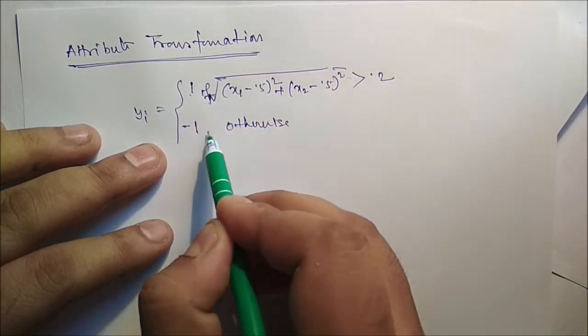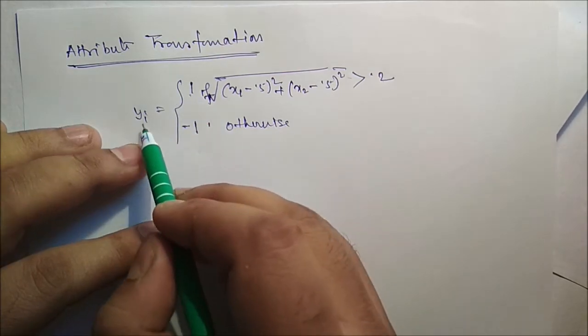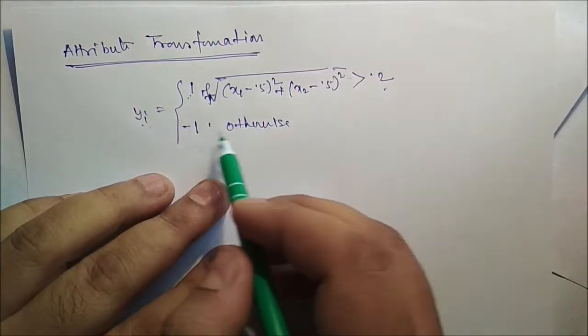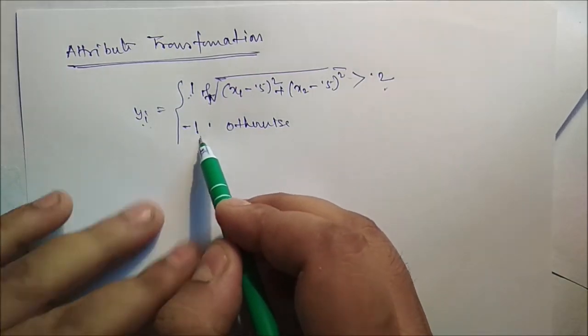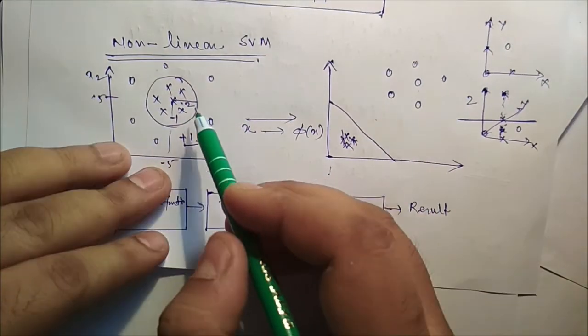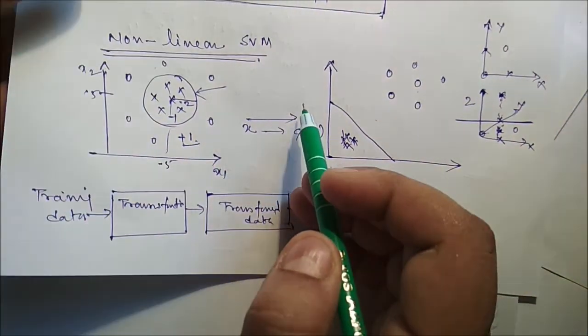So you can put 1 here. The class label y is equal to 1 if the data is outside the circle, otherwise the class label should be minus 1. So you can see this is our decision boundary.